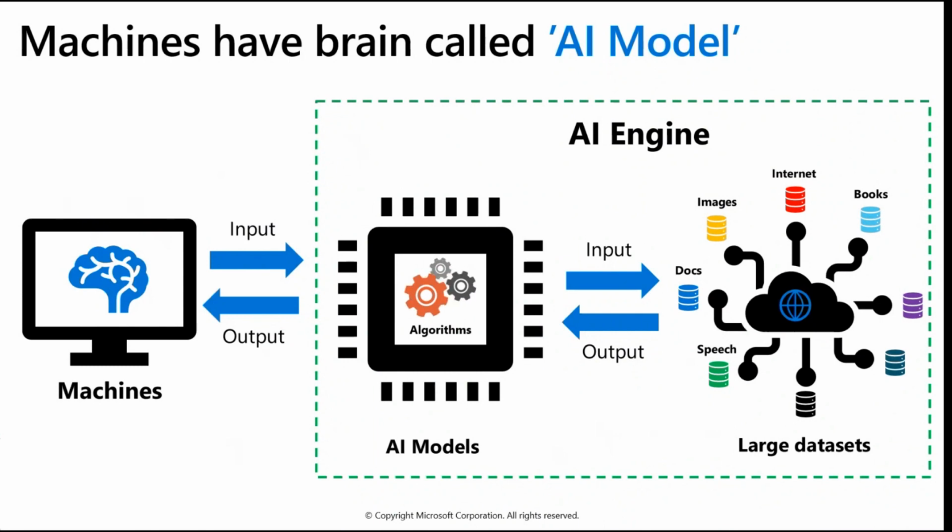So these AI models basically train on data, and that data can come from various sources available on the internet, like images, documents, voice, books, and there are a lot of ways to collect that data. So in the background, when you expect anything from the machine, there is an AI model running in the background which processes the data available on the internet from the various sources, analyzes it, takes the decisions, and converts it back to natural language and produces it to the machines or to the humans.